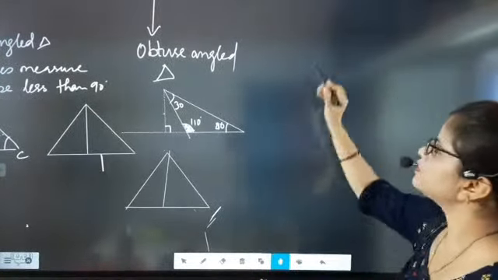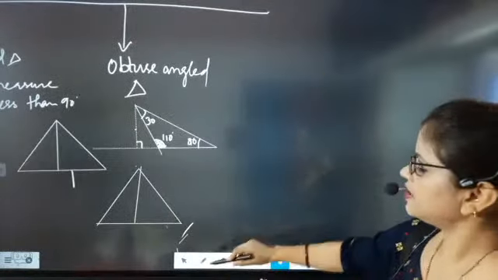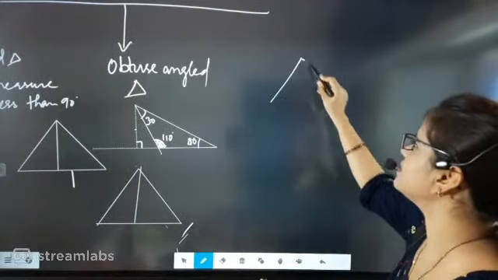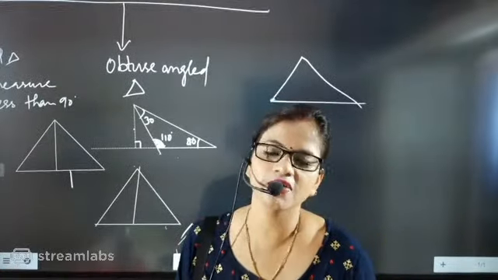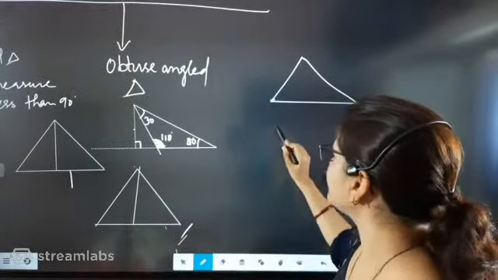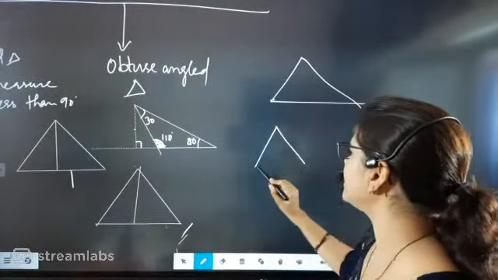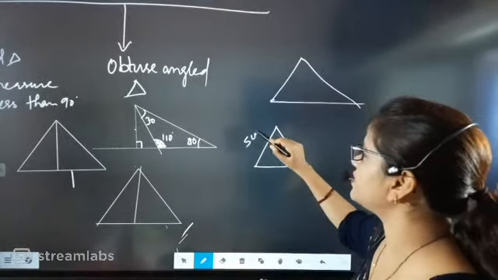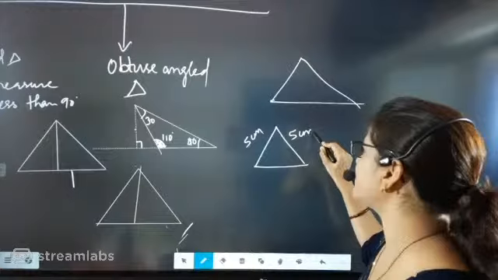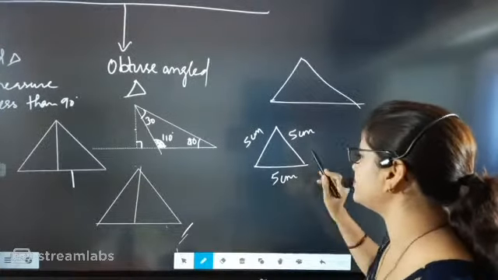Very good, beta. Now look, a scalene triangle means what, Ekta? Ekta, scalene triangle means a triangle whose none of the sides and angles are equal. None of the sides and angles are equal means, look here, in an equilateral triangle, when somebody tells you that this triangle is equilateral, that means if this side is 5 centimeter, then this side will also be 5 centimeter and this side will also be 5 centimeter.